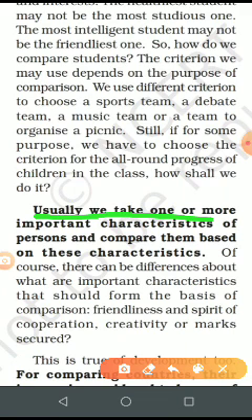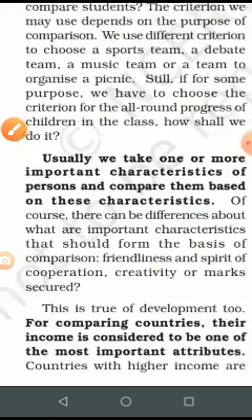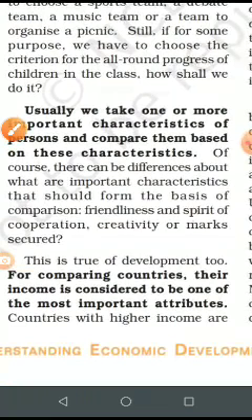So we take one or more important characteristics of persons and compare them based on their characteristics. Suppose we are comparing two students, we'll find their percentage, their behavior in the class, discipline, attendance. Many criteria are there. That is what they are saying. One or more important characteristics are there, and we compare them based on these. There can be differences about what are important characteristics and the basis of comparison: friendliness, spirit of cooperation, creativity, marks secured. So on many criteria we compare the students.